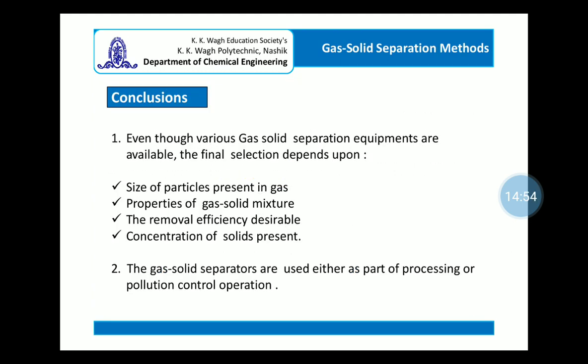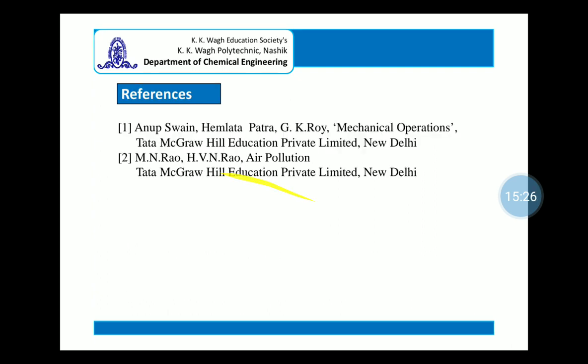So to conclude, even though various gas solid separation equipment are available, the final selection depends upon the size of the particles present in the gas, the properties of the gas solid mixture, the removal efficiency desirable, the concentration of solids present, and finally whether the gas solid separators are used either as a part of the process or as a part of a pollution control arrangement.